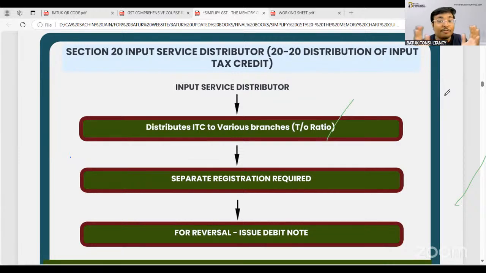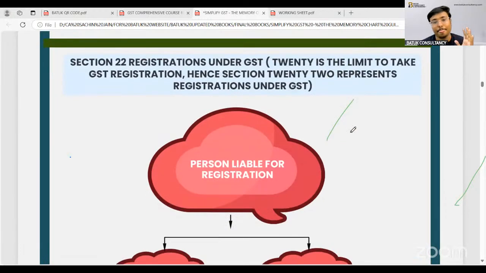Now that head office has to transfer the input tax credit because it has taken the services on behalf of the industry. So for the transfer of input tax credit, that head office has to register as an input service distributor. After taking the registration as input service distributor, there is a requirement to file one specific return, and through that return the input service distributor is going to distribute the input tax credit to various branches based on the turnover. The ratio will be turnover. That is what an input service distributor is.